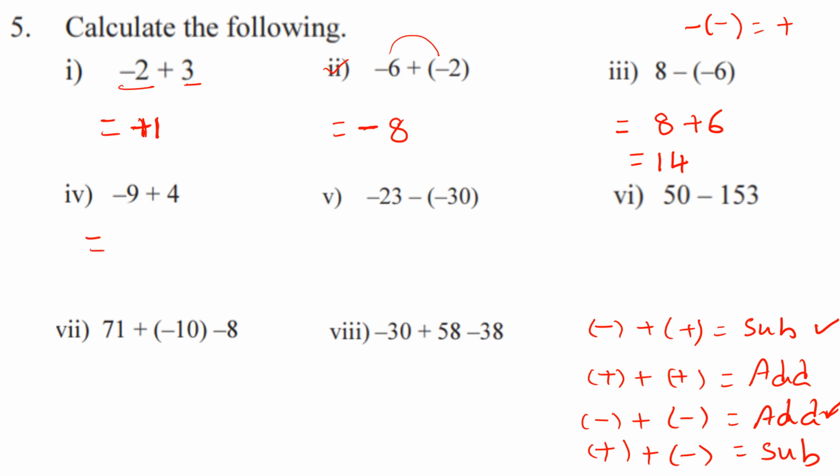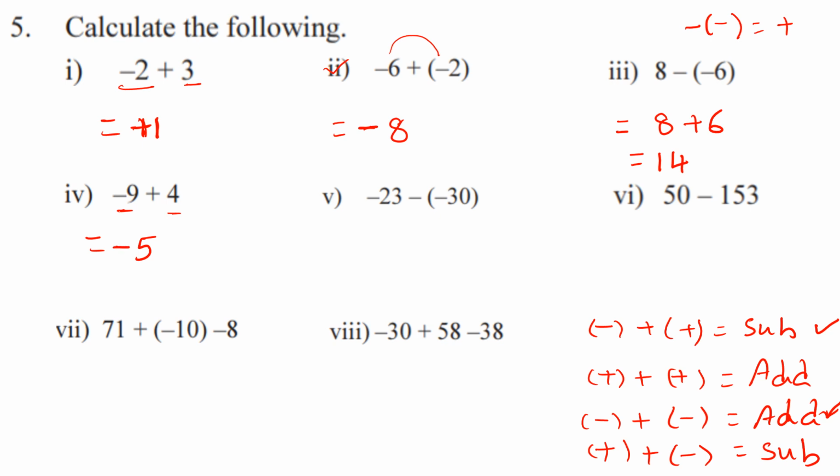Now, minus 9 plus 4. This is a negative and this is positive. Already we said that in the first question. So when they give a positive and a negative, we should subtract. So how much is it? 9 minus 4, that is 5. So which is more? Negatives are more. That's why the answer will come in negative.